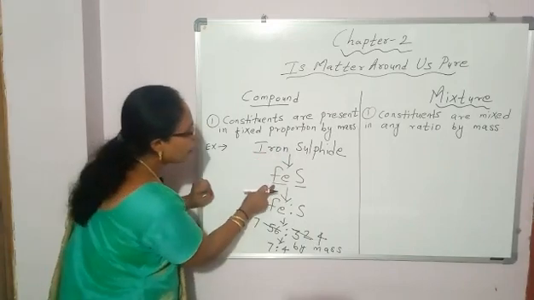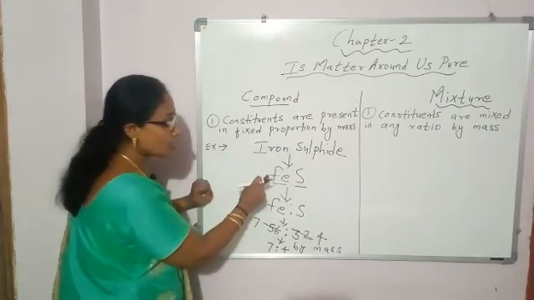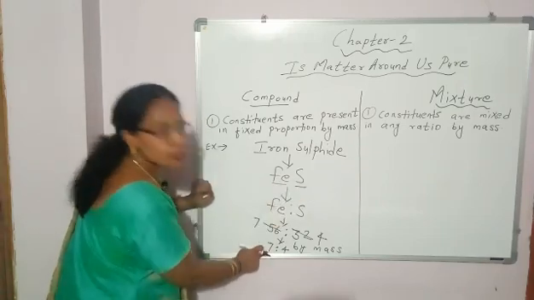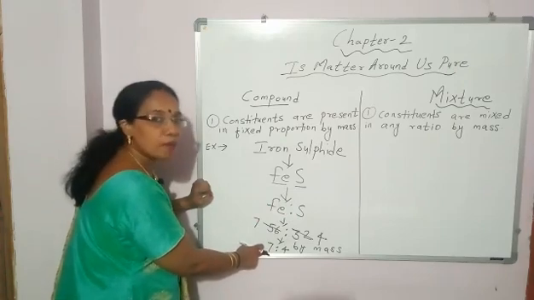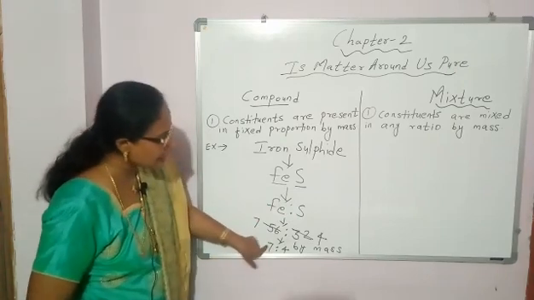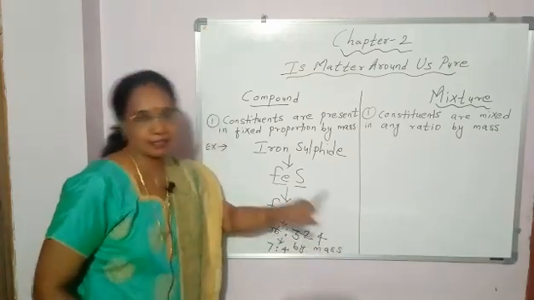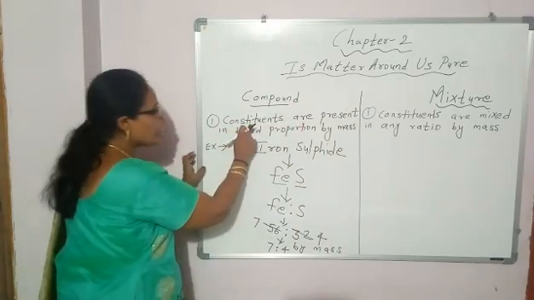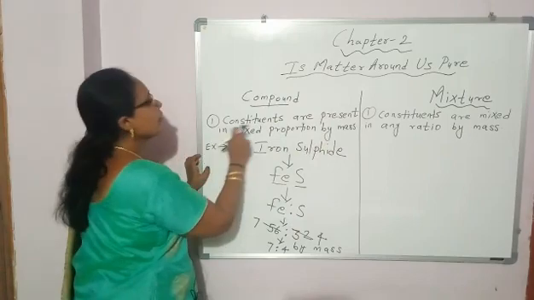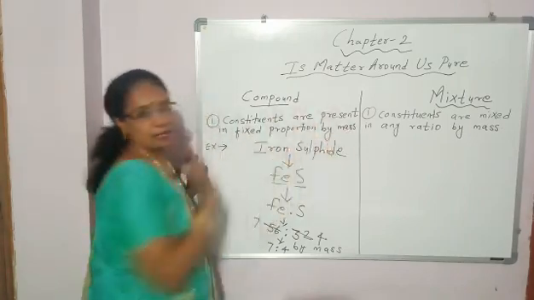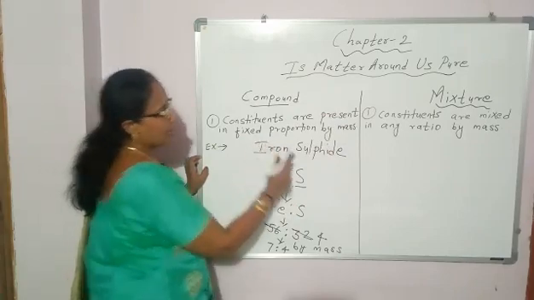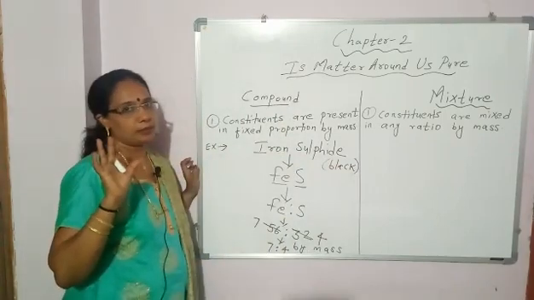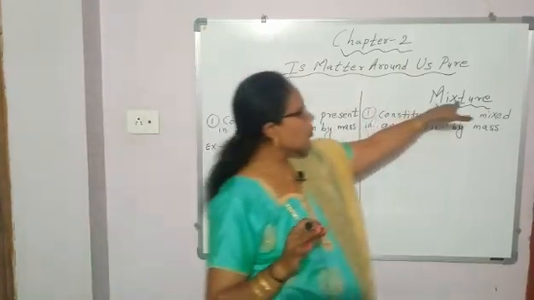So iron sulfide is a compound. It is made up of 2 elements, iron and sulfur, combined together in fixed proportion by mass. What is that fixed proportion? 7:4 by mass. So what is the first point in compound? In compound, the constituents are present in fixed proportion by mass. And the color of iron sulfide is black. What is the color of iron sulfide? Black.